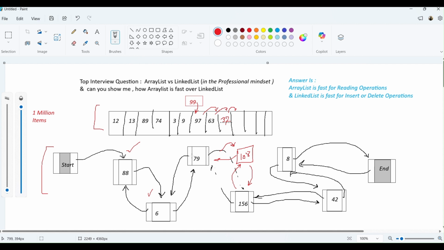So internally, all insert and delete operations, as a background process, have to read all nodes, and that is challenging. That is why applications basically don't like LinkedList, and in the production environment as well, we are using ArrayList. So this is what the correct answer is, right?